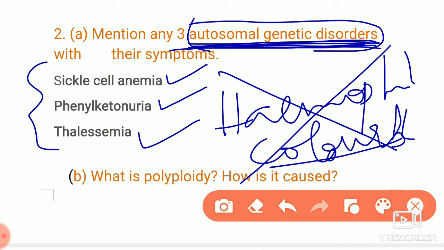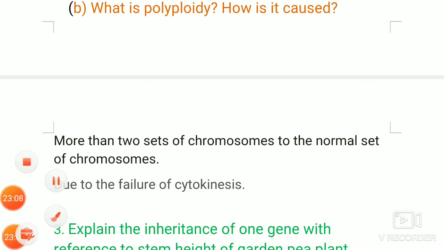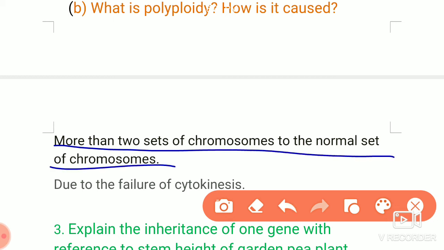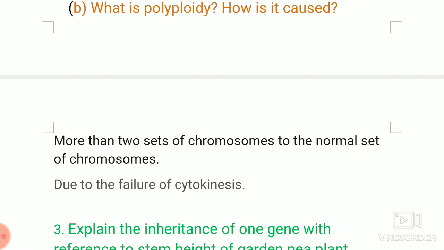Then the next is: what is polyploidy? This I already explained so far. Here, more than 2 sets of chromosomes compared to the normal set of chromosomes will be considered as polyploidy. And how is it caused? It is due to failure of cytokinesis.